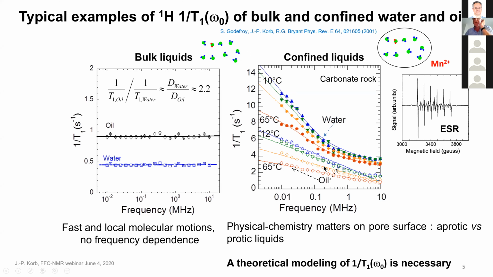The fact that the NMRD profiles are completely different for water and oil proves that the physical chemistry matters on the pore surface, because water is a protic liquid that can exchange its protons with a silanol group on the surface, and oil has only CH3 groups and cannot exchange its protons. So we have a very important effect of physical chemistry, but now the aim is to make a model of this observation.